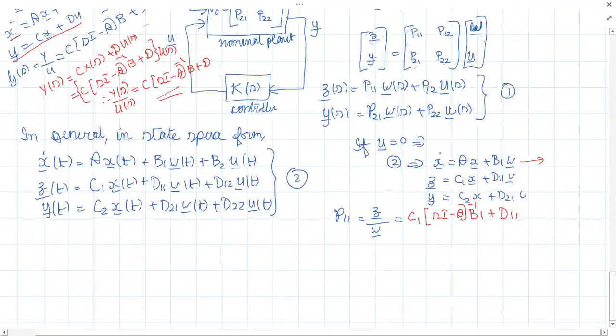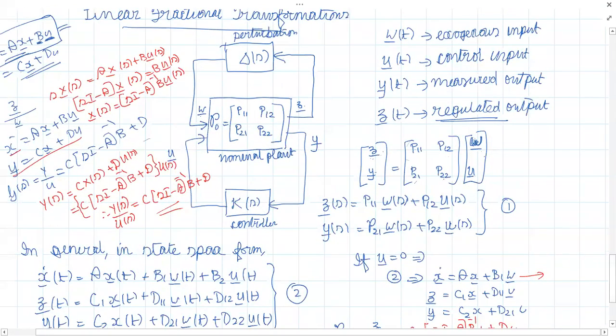So our P11 will be this thing, right? And what is Z by W? Z is the input to the perturbation block and W is the output from the perturbation block. So this Z by W represents the transfer function of the perturbation.